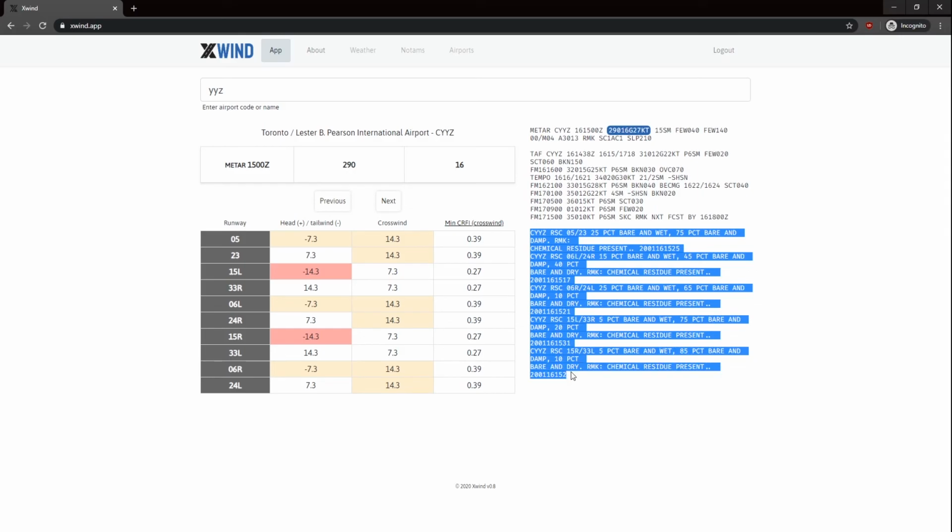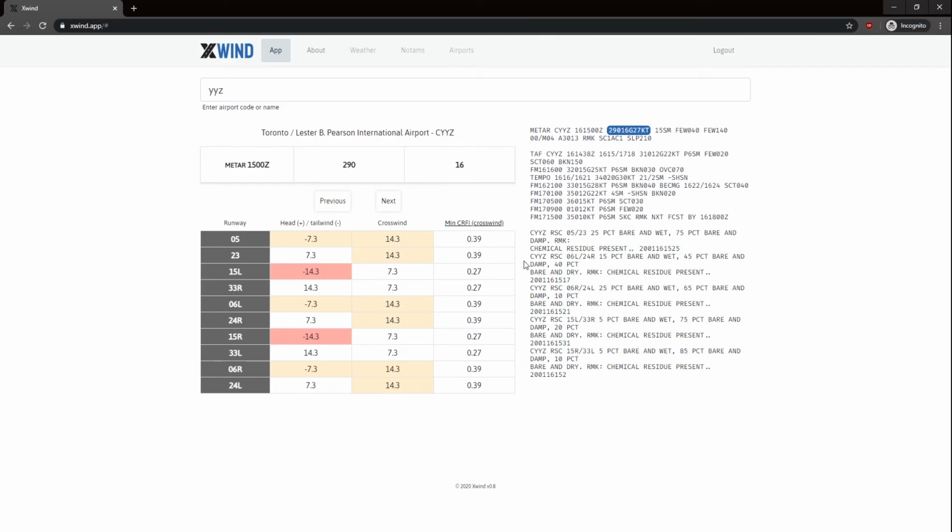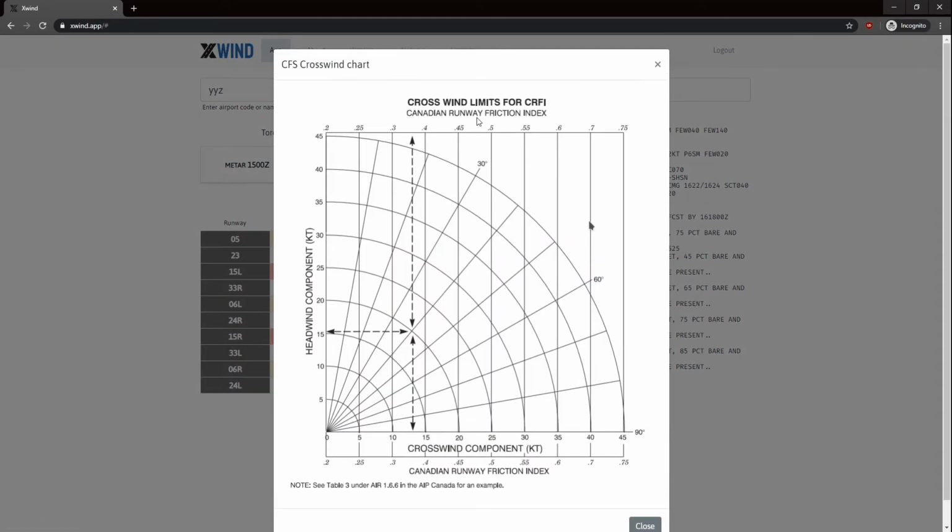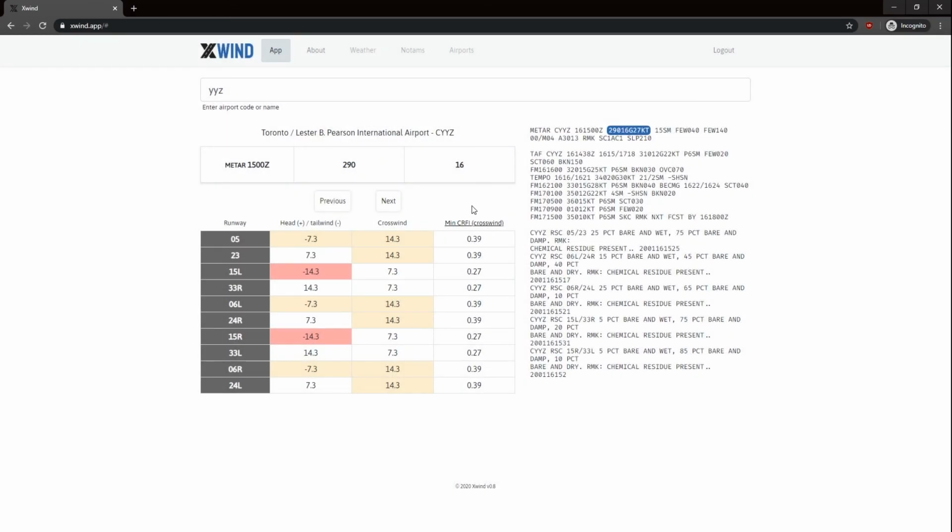The runway is in good condition over there, so that's not a problem. If you click on minimum CRFI, you can see the chart for the Canadian Runway Friction Index and how much crosswind you're going to have with how much headwind. All the calculation is already done for you, just for reference, to double check if you like.